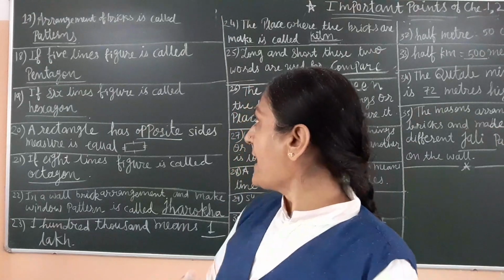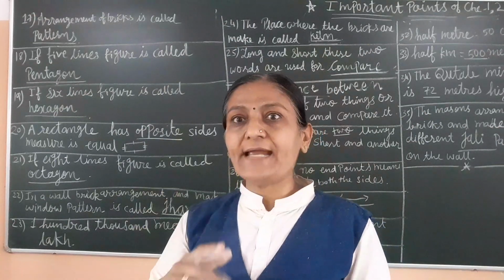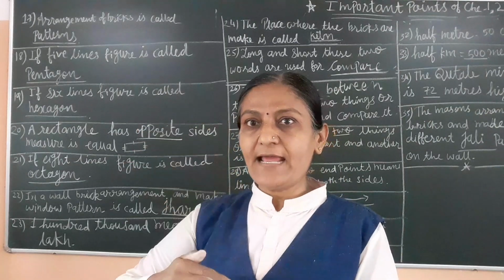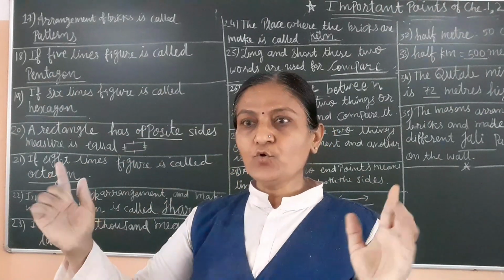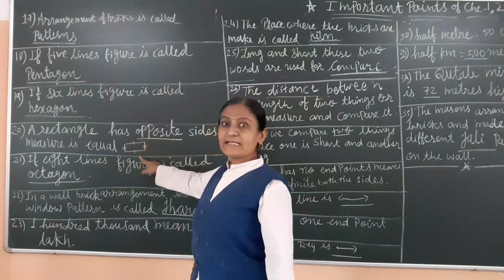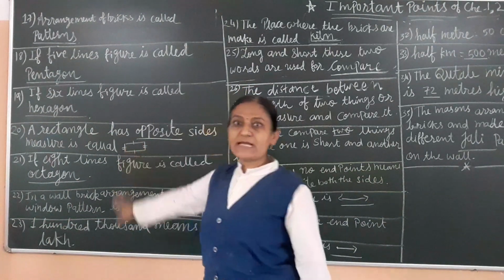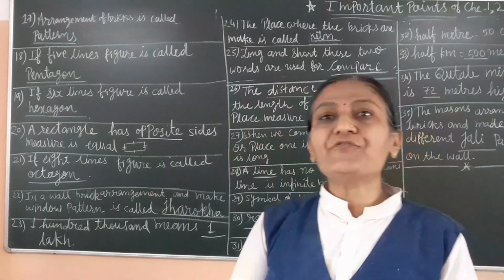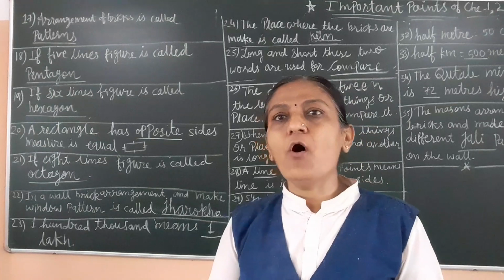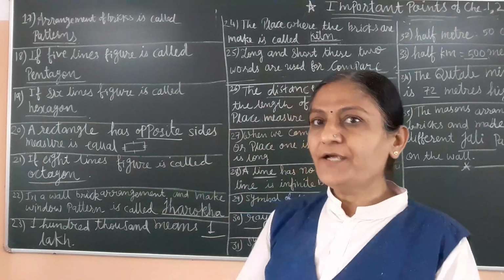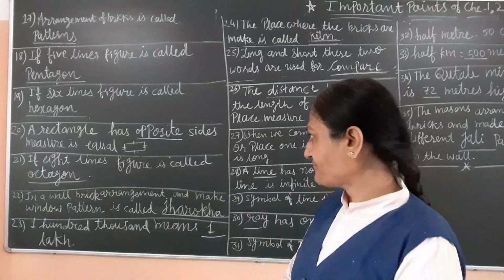A rectangle has opposite side measures equal, means length and length, breadth and breadth. Two opposite sides are equal. Here this and these 2 sides are equal and this and these 2 sides are equal. If 8 lines figure, it is called octagon.